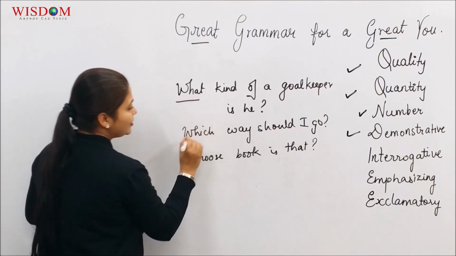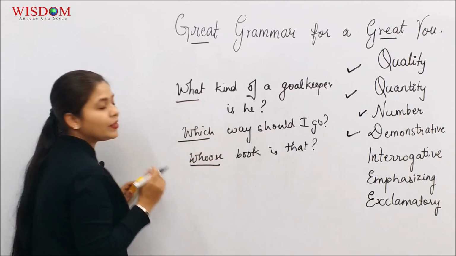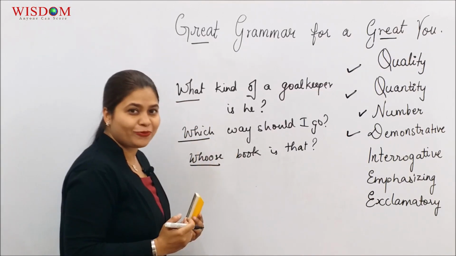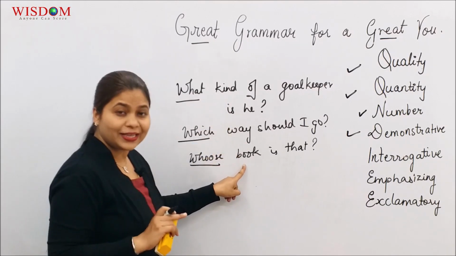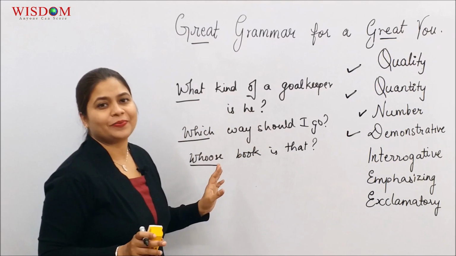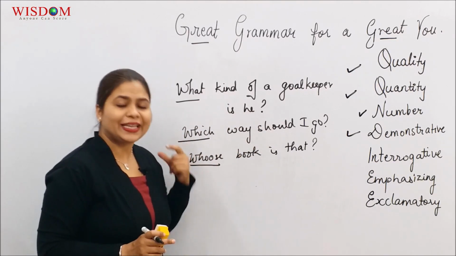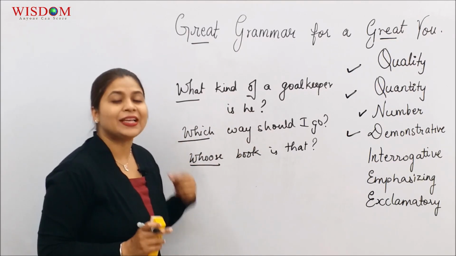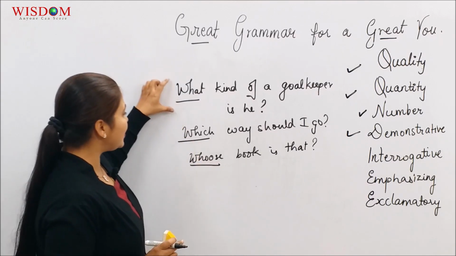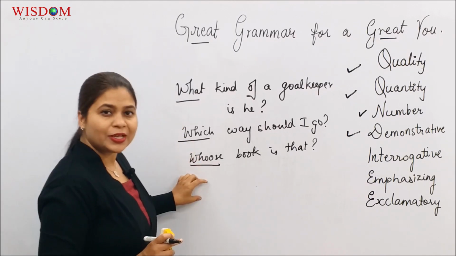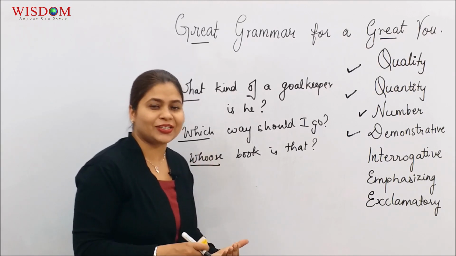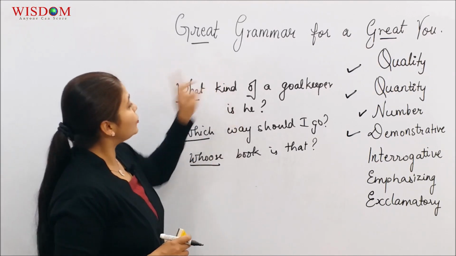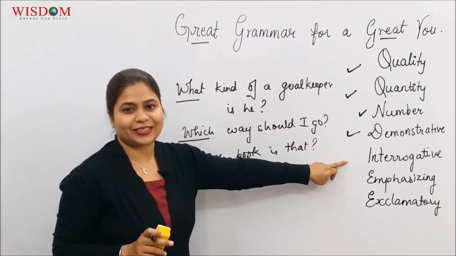Words like what, which, whose, when used exactly before a noun, and used to ask a question, we classify as interrogative adjectives. I repeat, these question words like what, which, whose, when they come exactly before a noun and they're used to ask a question, are classified as interrogative adjectives.